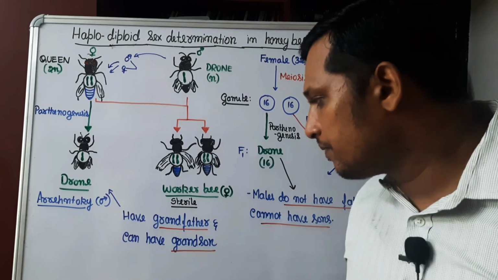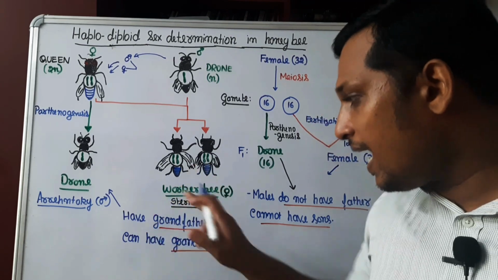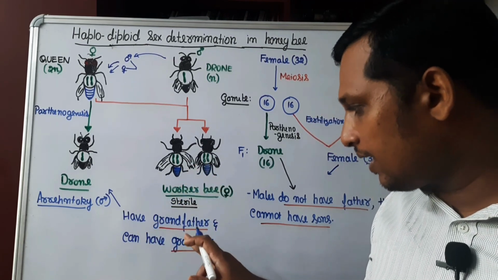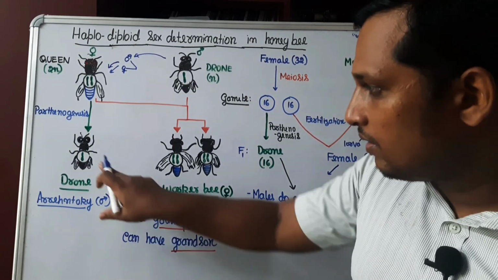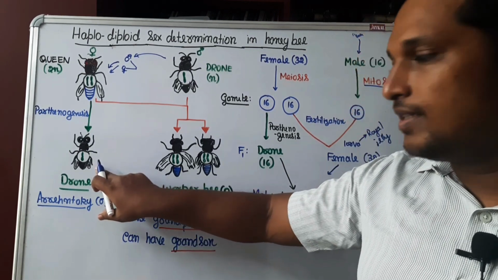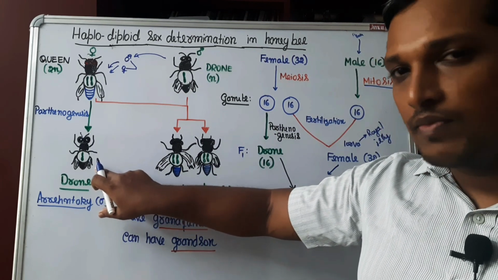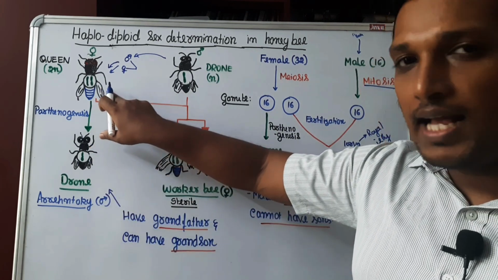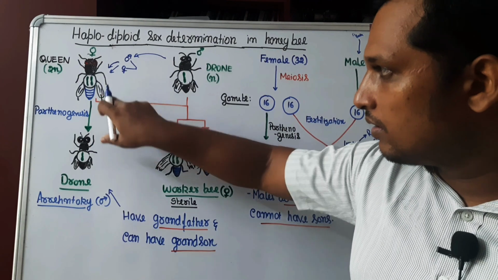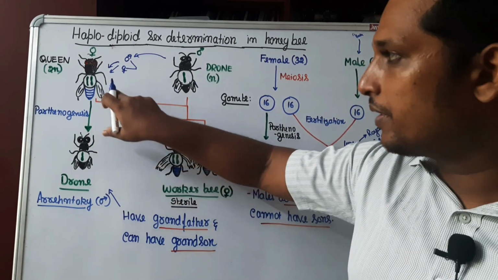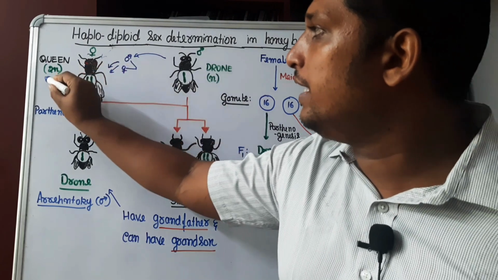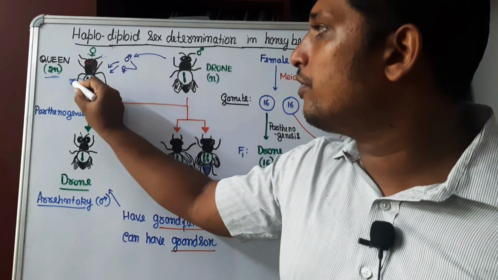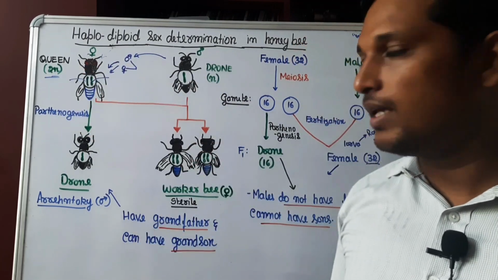Another statement, males have grandfather and can have grandson. What does this mean? Consider this is a grandson. Grandson has come from a queen. Okay. How queen got formed? Queen is having two sets of chromosomes, one from male, one from female.